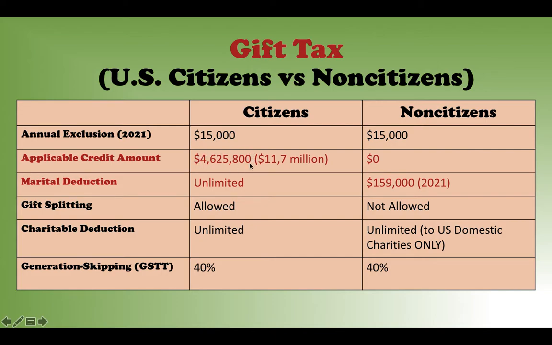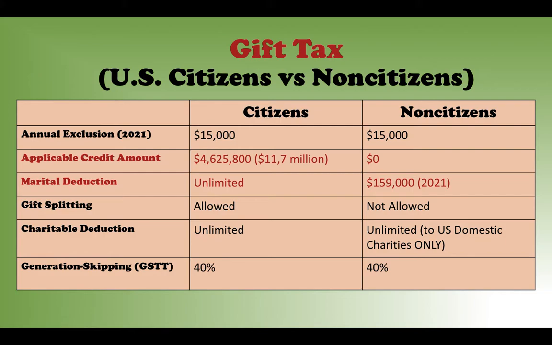This is a tax credit, which is equivalent to a gift amount of $11.7 million. This number is for the year 2021. Compare that to $0 available for a non-citizen. So what's the implication, right?